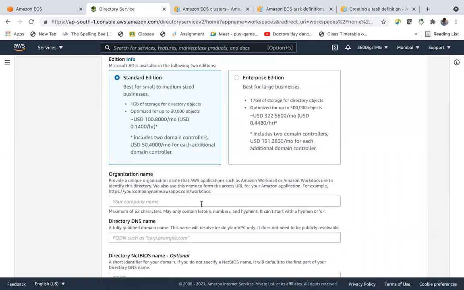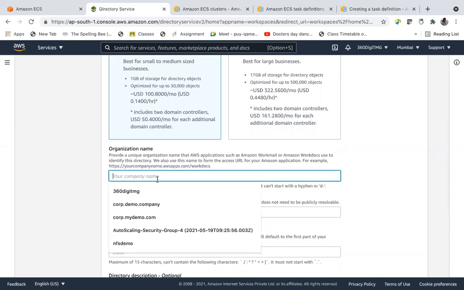For small and medium sized enterprises, it gives 1 GB storage for directory objects. I told you the directory contains all the services and applications required for the organization. So in standard, it's only 1 GB storage for directory objects and includes two domain controllers, something like this.